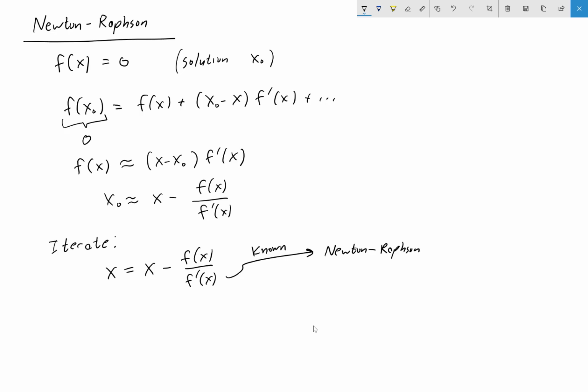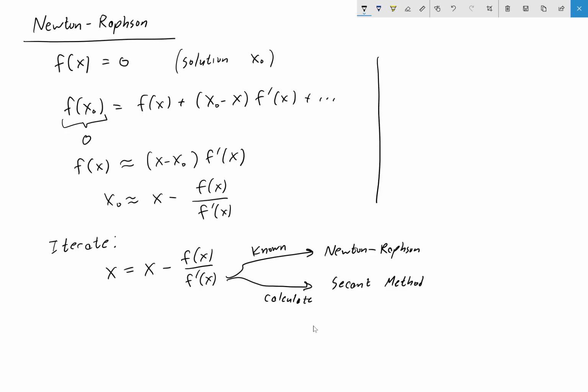But, can't we just numerically calculate derivatives? Haven't we learned how to do that? And yeah, we can do that. So as long as we have the function f, we can calculate approximately what its derivative is numerically. And so if you do that, that's technically called the secant method. But the two methods are extremely similar, so we just kind of lump them together here.